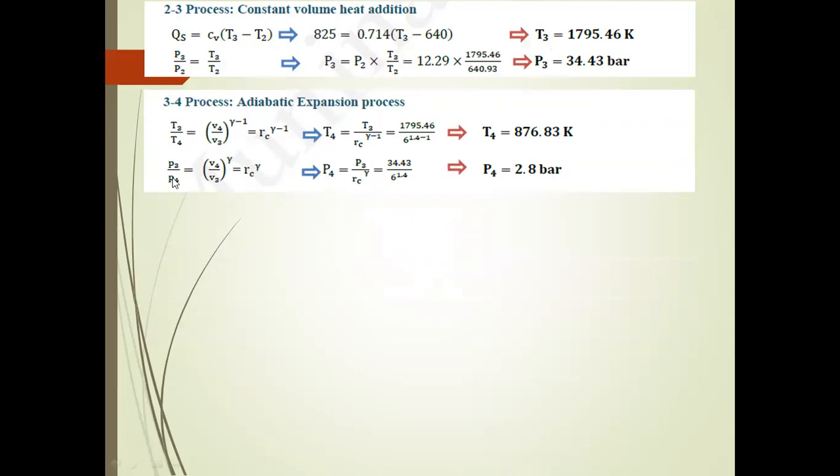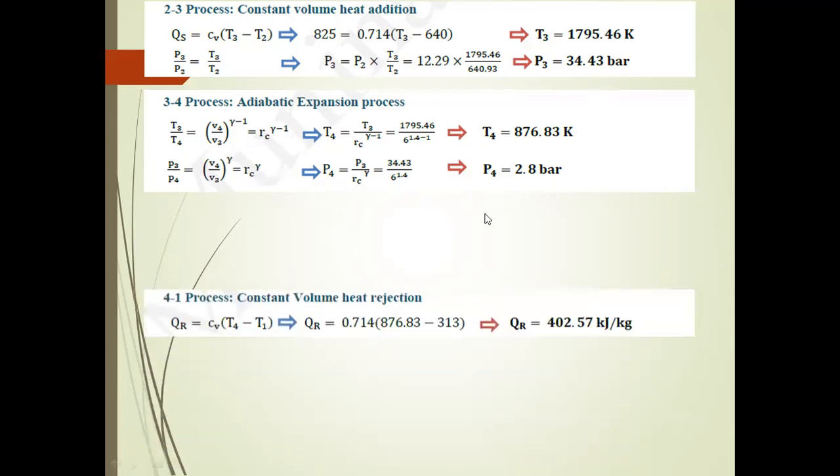876.83 Kelvin. Next, P3 by P4 is equal to (V4 by V3) power gamma, equal to r power gamma. So P4 is equal to P3 by r power gamma. The P3 value is 34.43, and the compression ratio is 6 power of 1.4. Finally, we get the P4 pressure as 2.8 bar.